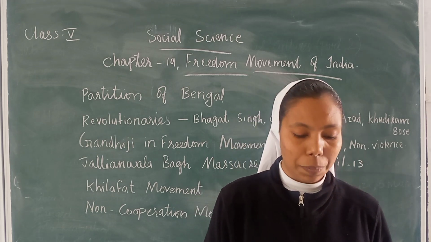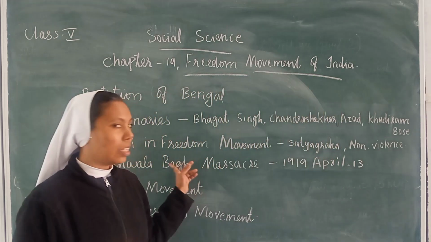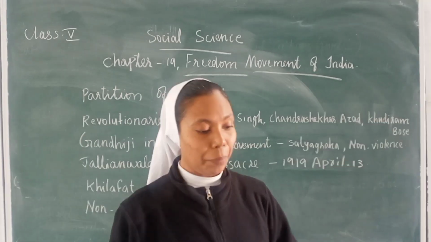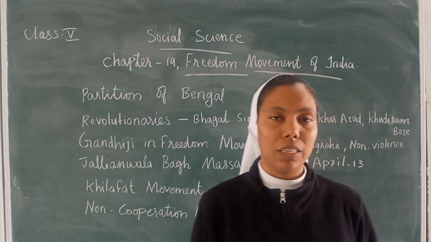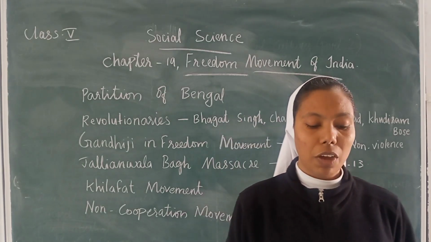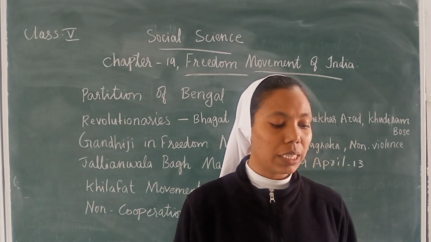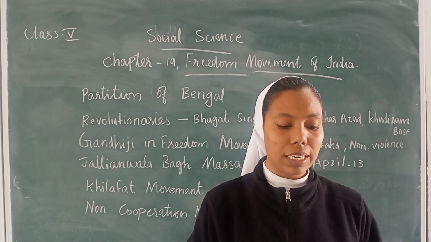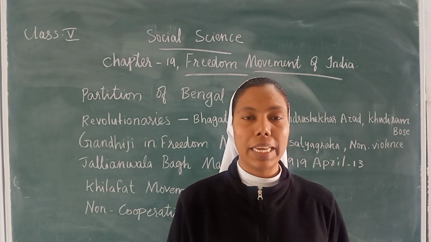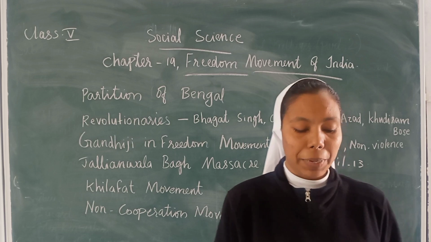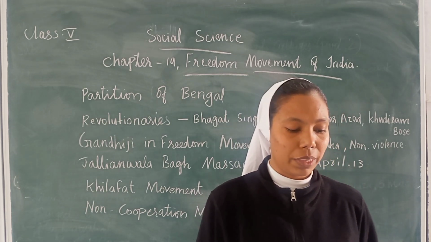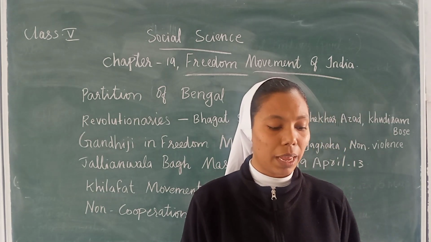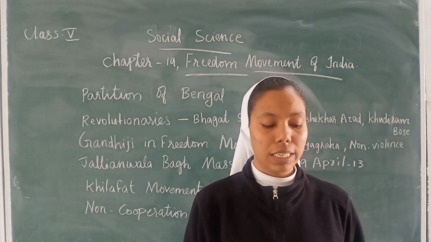On 13 April 1919, the Jallianwala Bagh massacre took place. Many Indian people came together for a peaceful and unarmed political meeting to protest against the Rowlatt Act at Jallianwala Bagh, a walled garden in Amritsar.